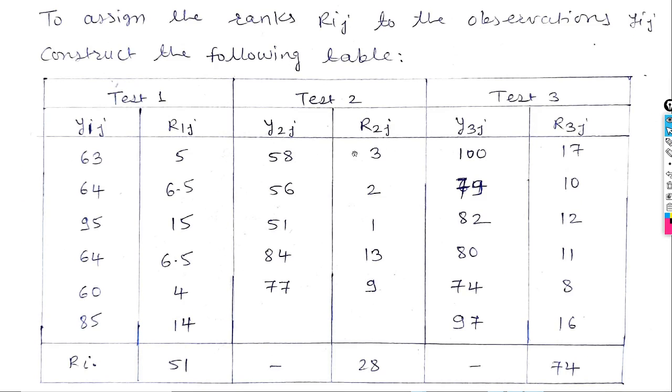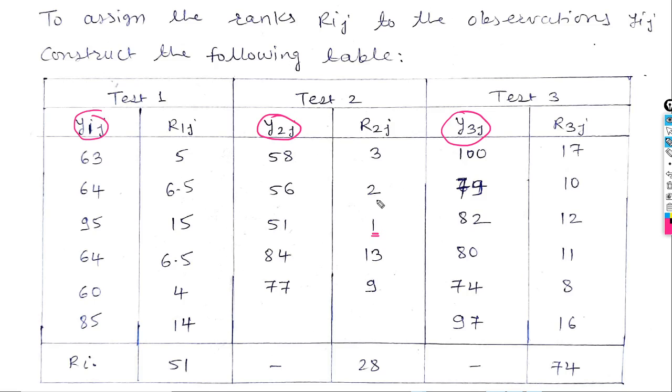So I had written test 1 marks here, test 2 marks here, and test 3 marks here. I denote test 1 marks by Y1j, test 2 marks by Y2j, and test 3 marks by Y3j. Now I have to assign the ranks. The first step of the Kruskal-Wallis test is to assign the ranks. Assign the first rank to the smallest observation. In all these observations, the smallest observation is 51. So that's why I assign rank 1 here.